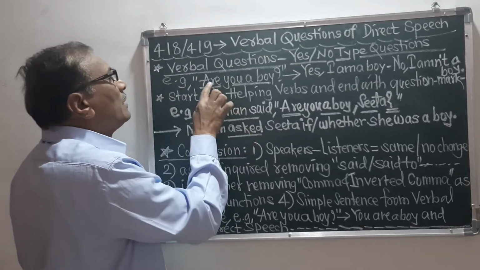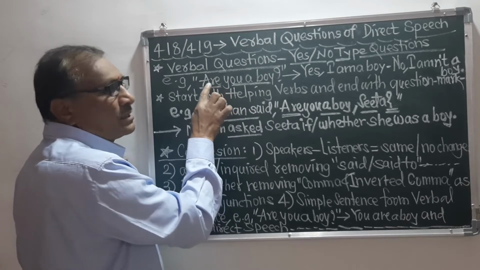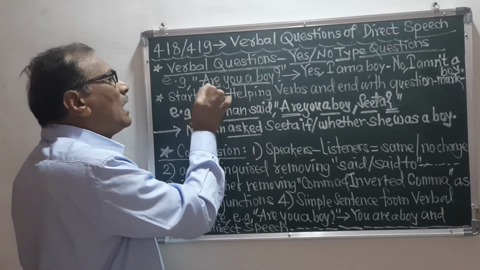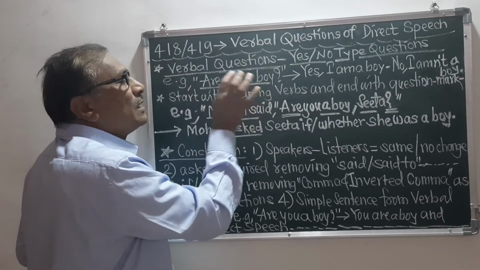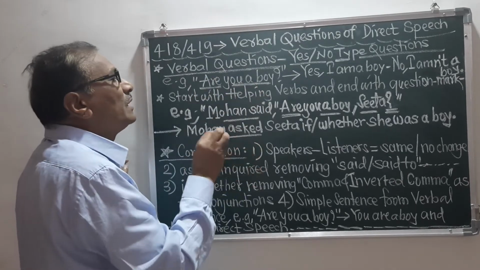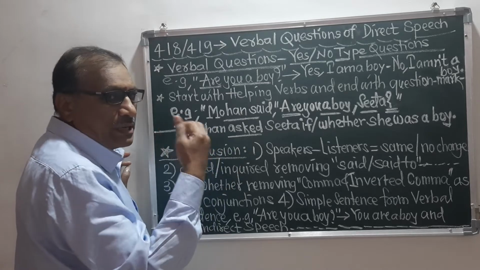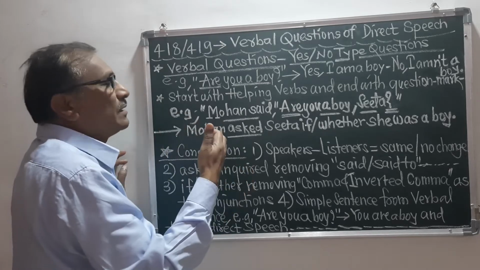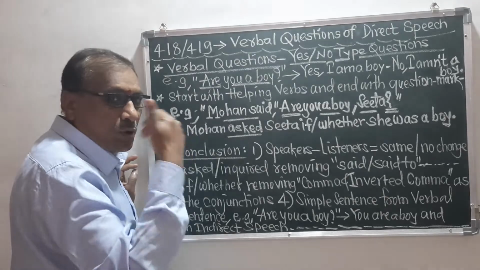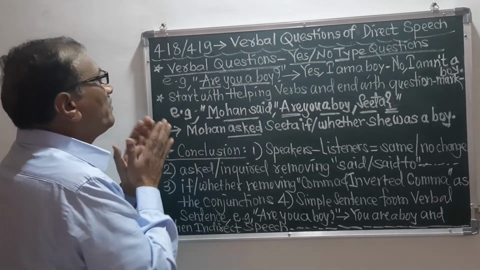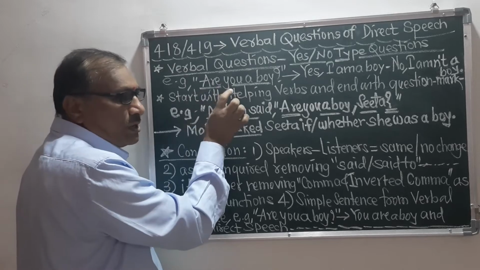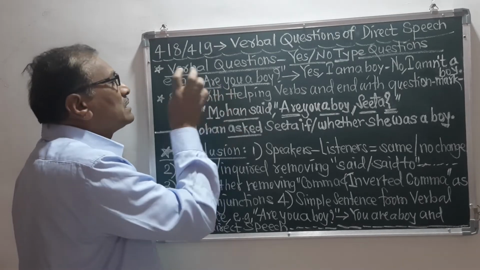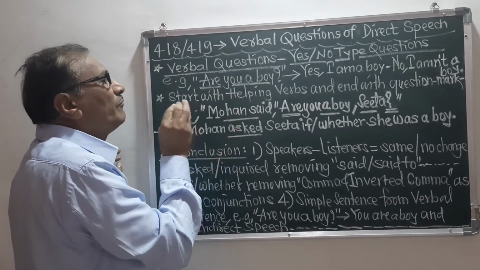Here the question starts with the helping verb are, then there is the subject, and then a boy, which is the complement.